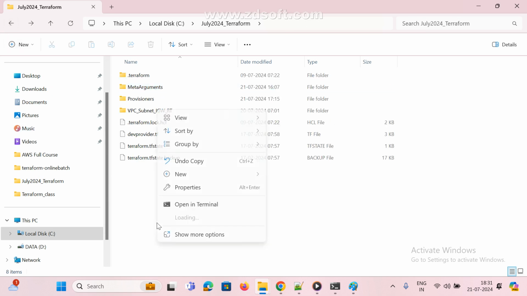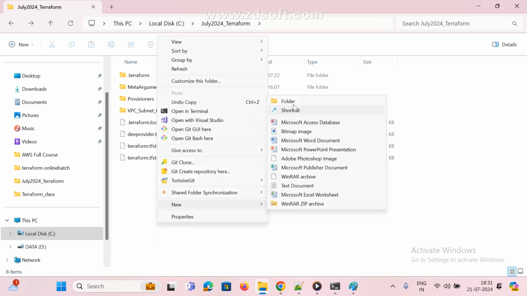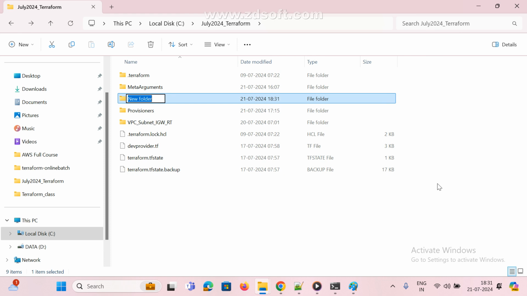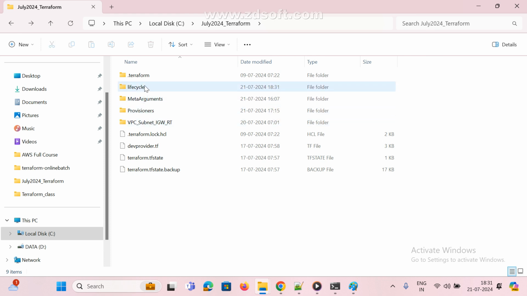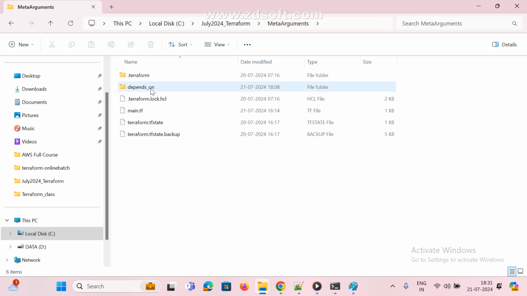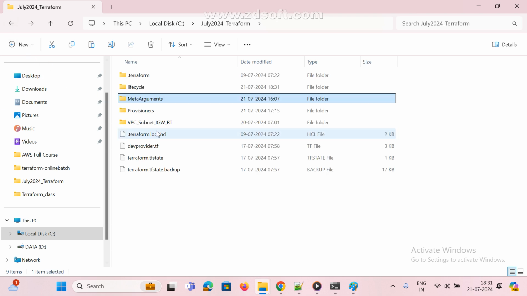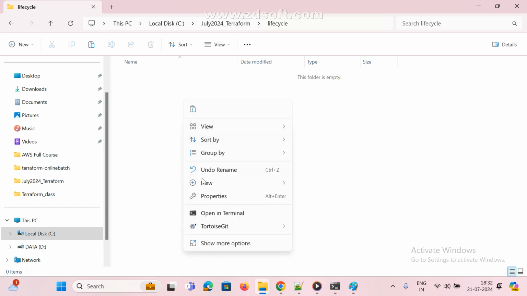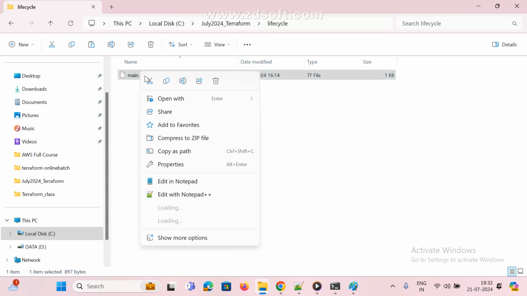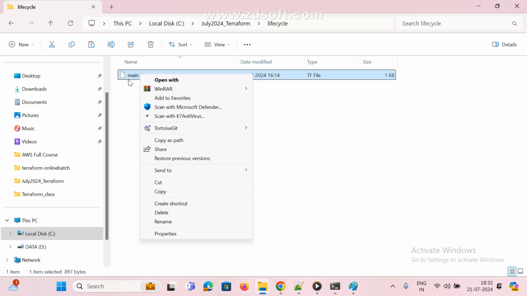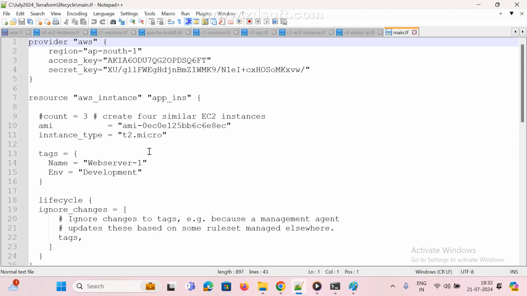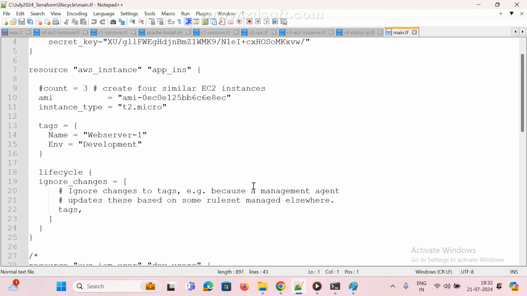Okay, I'm going to newly create one folder, lifecycle. I'm just copying one file and I'm going to modify it, that's it. Lifecycle, just paste it. Right click, open Terraform. Already this has the access key and ignore lifecycle changes and so on.